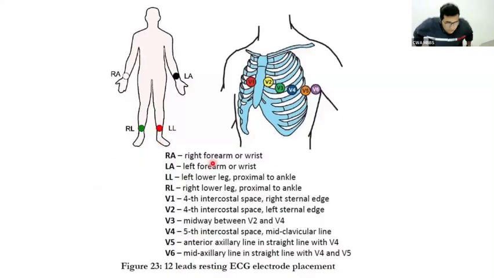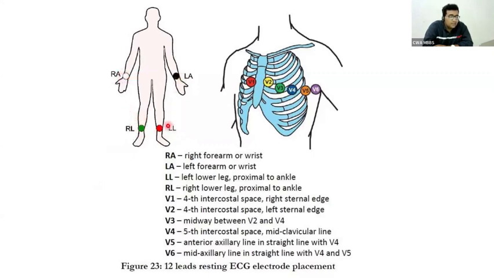First of all, I want to tell you where these electrodes are placed. First of all, in the chest region, V1, V2, V3, V4, V5, V6, 6 electrodes are placed. More than that, in the right arm there is an electrode, in the left arm there is an electrode, and in the left leg there is an electrode. I am not telling about the right leg. Why? I know. I will tell that.